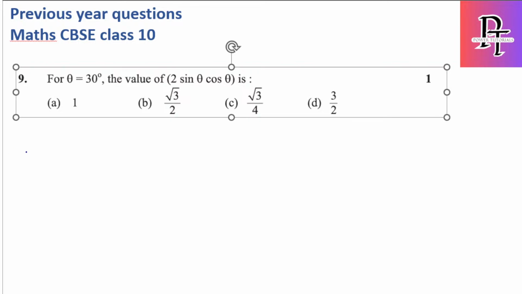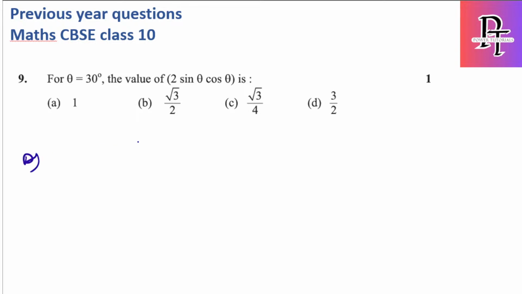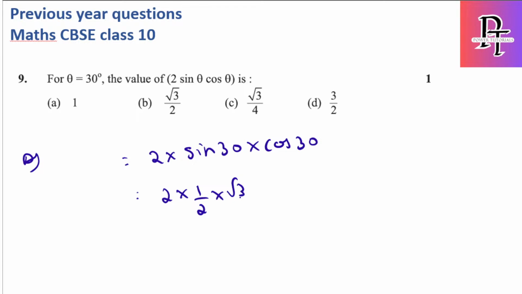The question is, for theta is equal to 30, they're asking to find the value of 2 sin theta cos theta. So it is 2 into sin 30 into cos 30. So sin 30 value is 1 by 2, cos 30 value is root 3 by 2. So these two will get cancelled out, which is equal to root 3 by 2.